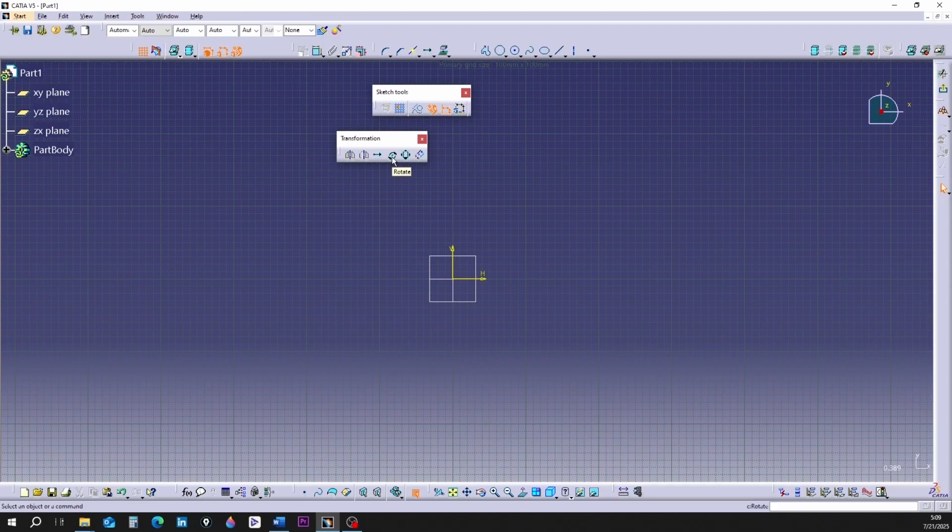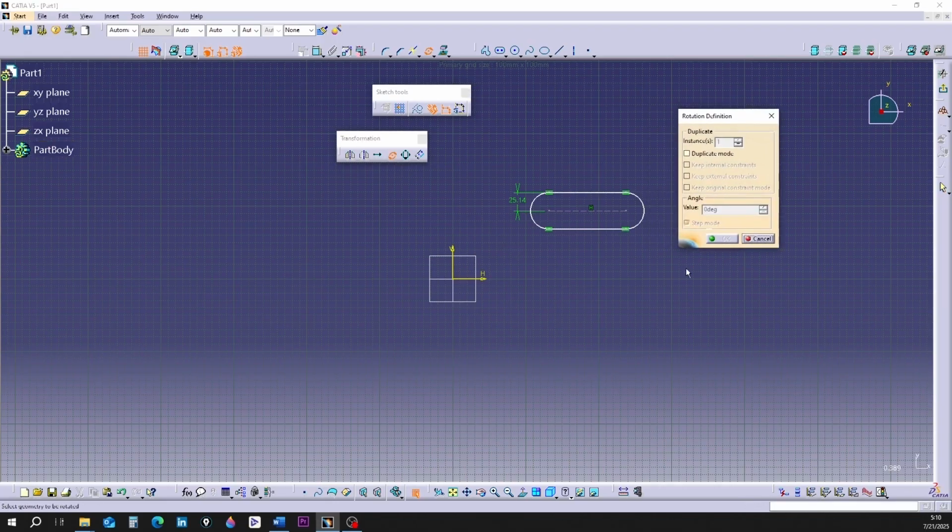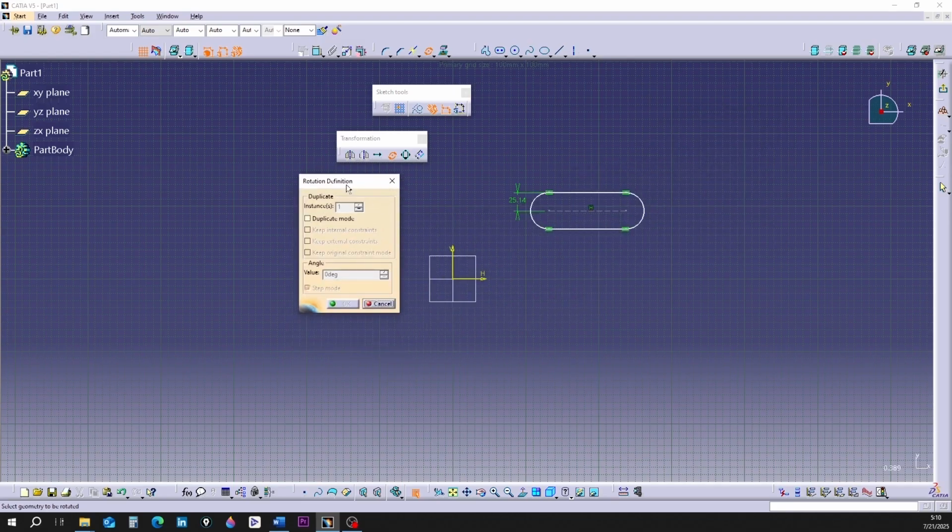The fourth tool is called Rotate. Imagine we have a slot in the shape of a bean on the screen. We want to rotate it from its horizontal to its vertical position. Click on the Rotate tool. The Rotate definition window opens. This window is exactly similar to the Translate command window.